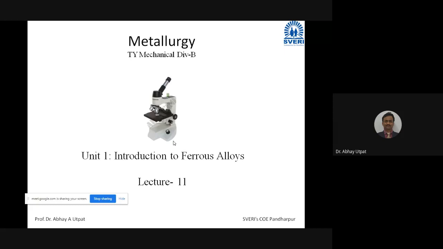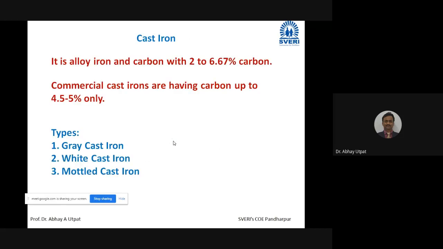I hope that diagram is in front of you. You can turn the pages back. Let us start with the next topic, that is cast iron. If you read, it is an alloy of iron and carbon with 2 to 6.67% carbon. This is theoretical. We are treating it as cast iron as there is 100% cementite at 6.67% carbon. But in normal circumstances, in day-to-day life, if you check any cast iron, you will not find more than 4.5 to 5%.